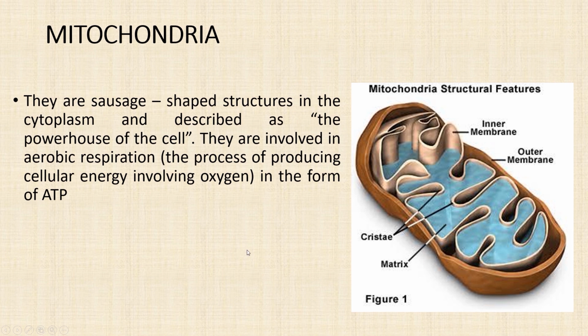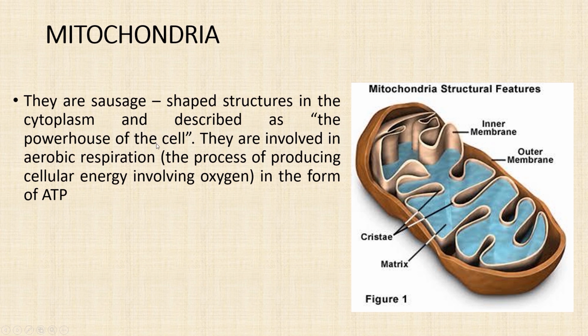So these mitochondria are complex organelles that convert energy from food into a form that the cell can use. So we will say that mitochondria are the powerhouse of the cells.